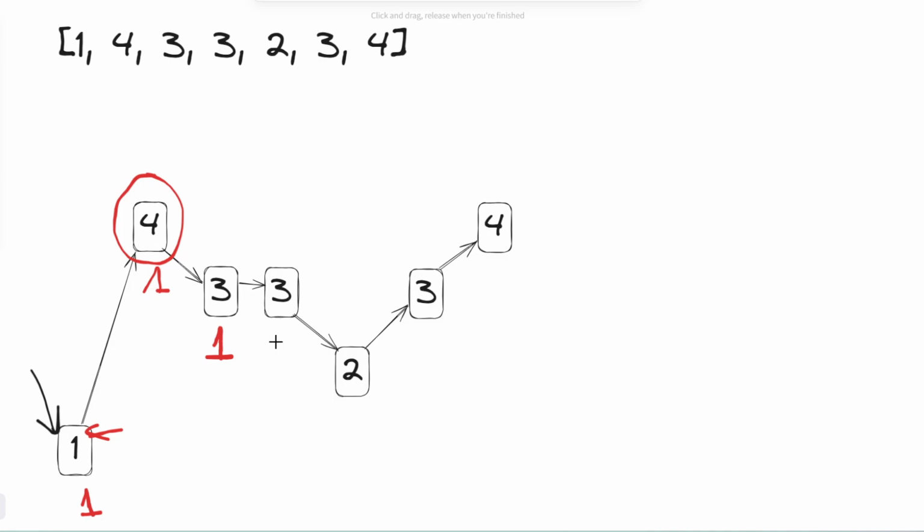We have another number 3 here. This number 3 also counts on its own and qualifies. Now, when we connect it with this 3, it should also qualify as well. So this number 3 should count as 2, right? Because it can form a subarray with itself and with the one subarray that began with 3 in the past.